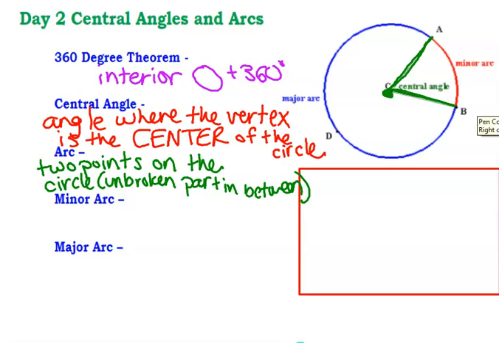Okay, an arc is two points on the circle and the broken parts in between. So the arc is part of the circumference of the circle. It's the distance of just this chunk.